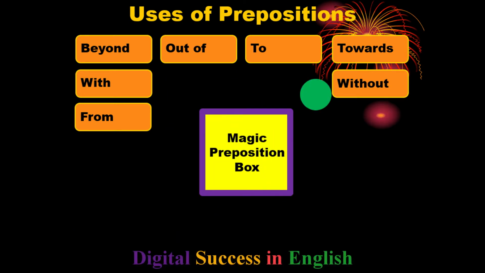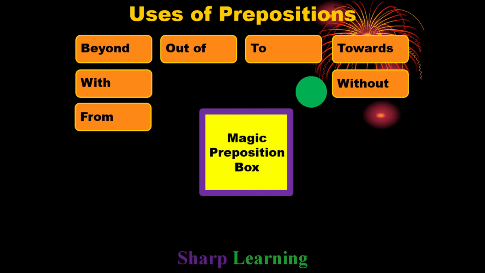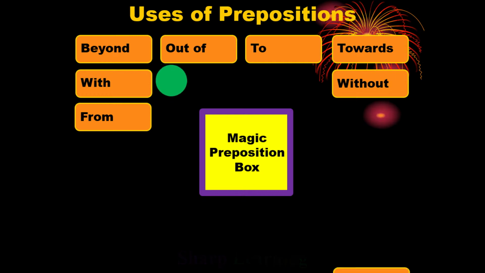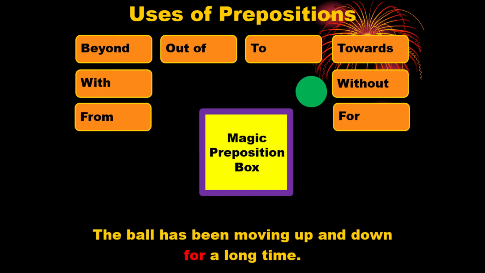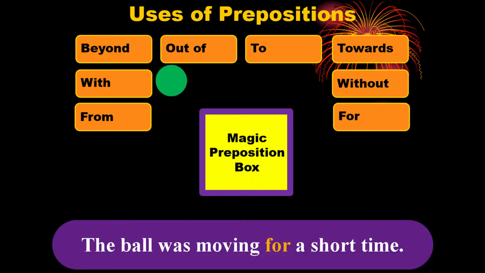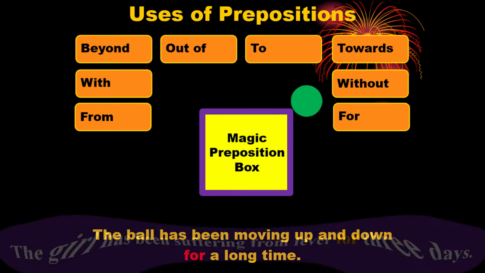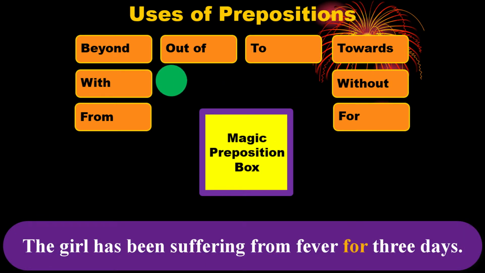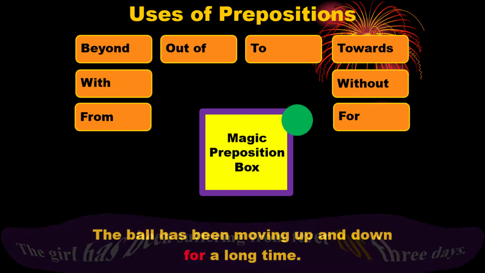The green ball is moving up and down, and again up and down. Yes, it is moving for a long time. So we can say, the ball is moving up and down for a long time. So here for is the preposition. When do we use the preposition for? This preposition is used to indicate time. In another example, we could say, the ball was moving for a short time. Or, the girl has been suffering from fever for 3 days. Here 3 days is the time, and before that time we have used the preposition for. We are going to the next one.